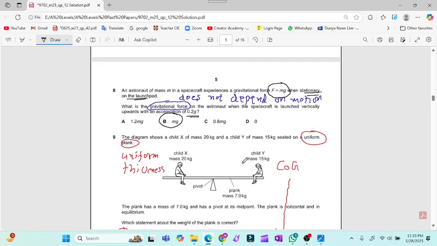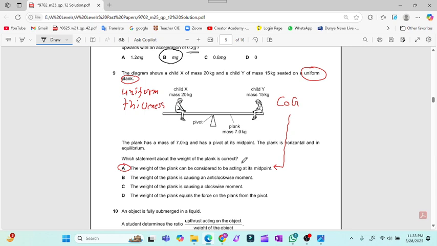Now again, this question is related with the definition. The diagram shows a child X of mass 20 kg and a child Y of mass 15 kg seated on a uniform plank. Uniform plank means that it has its center of gravity at its center. Center of gravity is the point where the whole weight of an object seems to act. That is the definition of the COG. The plank has a mass of 7 kg and has a pivot at its midpoint.